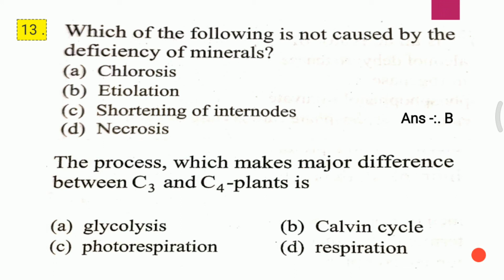Question second. The process which makes major difference between C3 and C4 plant is A. Glycolysis. B. Calvin cycle. C. Photorespiration. D. Respiration. I repeat the question. The process which makes major difference between C3 and C4 plant is, and the correct answer for the second question is C, that is photorespiration.